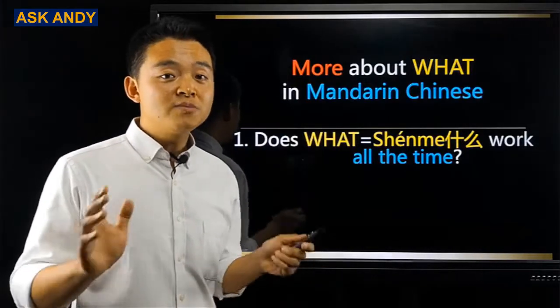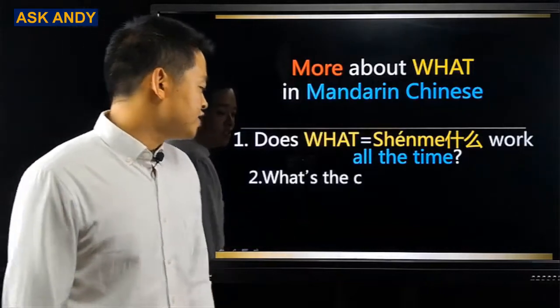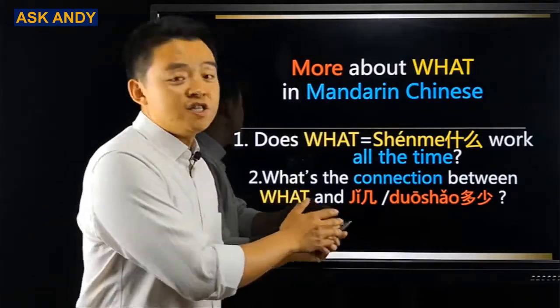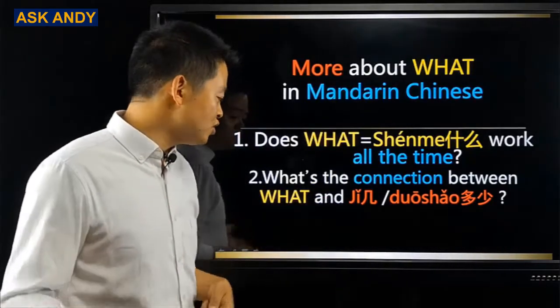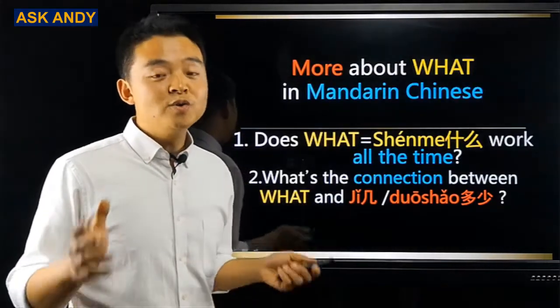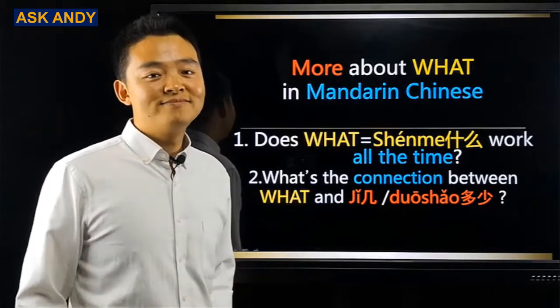I'm going to show you some examples to illustrate my point. Question number two, what's the connection between what and 几 or 多少? You may ask, is there any connection between what and 几 or 多少? I'm going to show you some examples, and you are going to see the answer in this video. Let's get started.